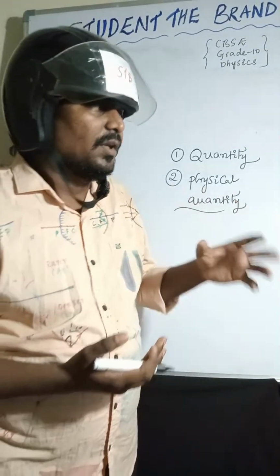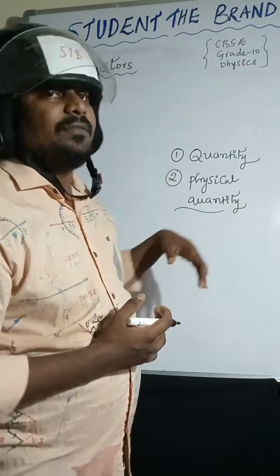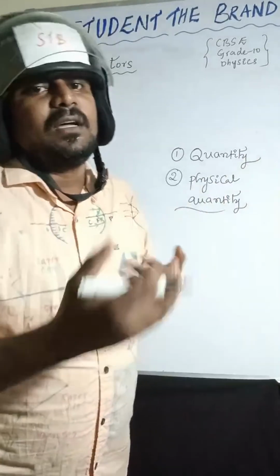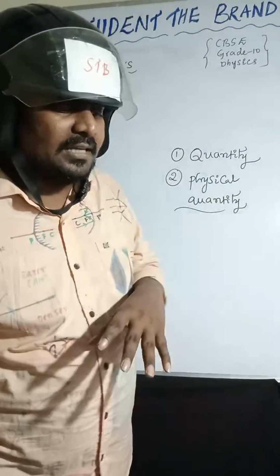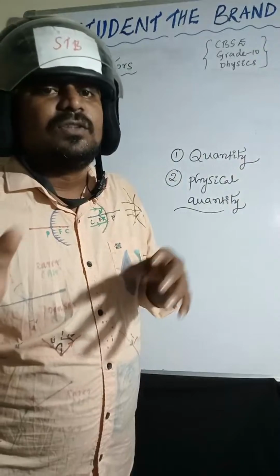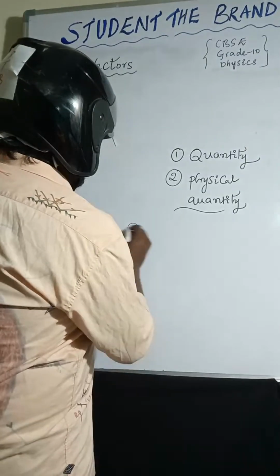So right now we are discussing quantity and physical quantity. Next, physical quantities are divided. For today we'll concentrate on vectors and scalars. Completely we'll discuss scalars and vectors. So, coming to scalars.